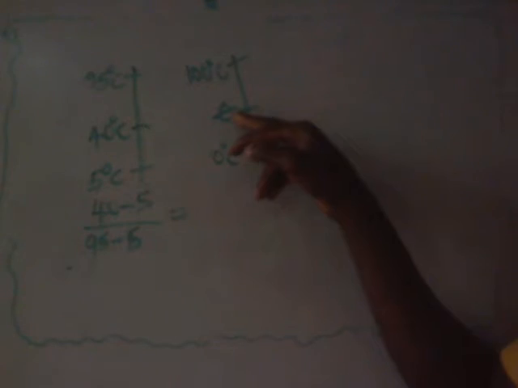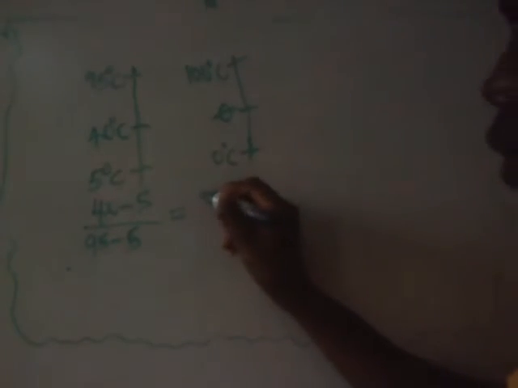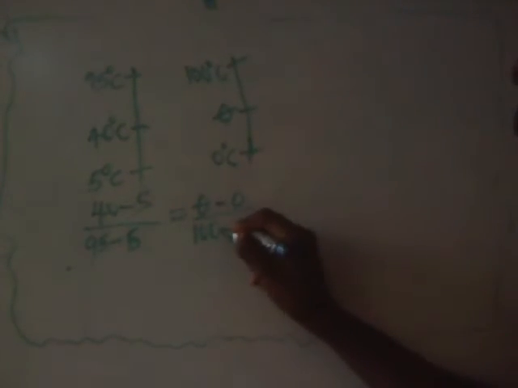Theta minus 0 over 100 minus 0. Solving the left side, 40 minus 5 gives 35, and 95 minus 5 gives 90. This equals theta minus 0, that is theta, over 100 minus 0, that is 100.